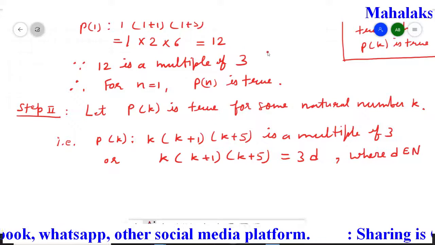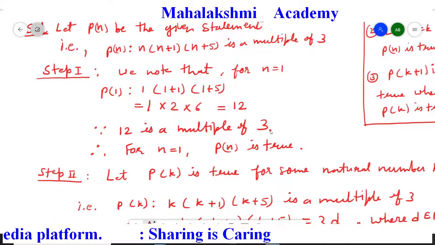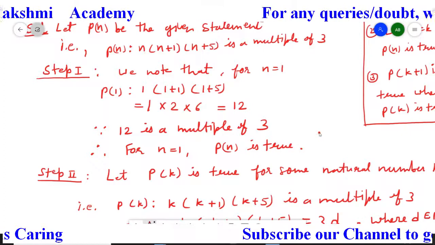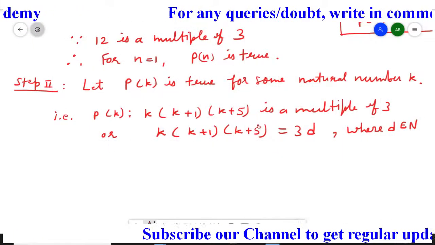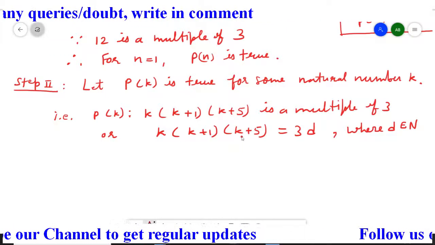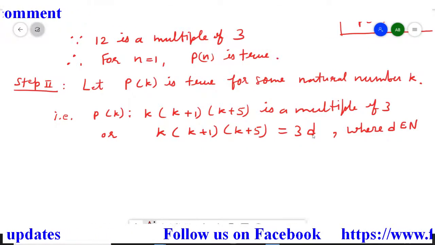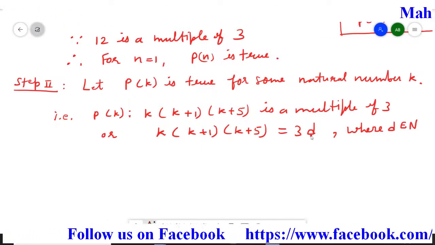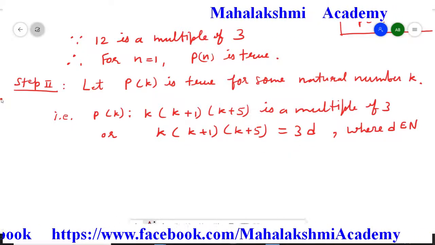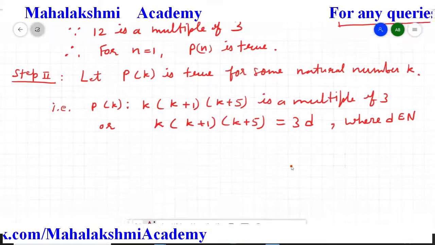Like here, we got 12, then I wrote that 12 is a multiple of 3, because 3 fours are 12. In the same way we conclude that it is a multiple of 3. If it is a multiple of 3, whatever the answer of these brackets is, it will surely come in the table of 3, but we don't know what we should multiply by, so we assume that as d. Now step second is our assumption, we do not have to prove it. Now we will move to step third.